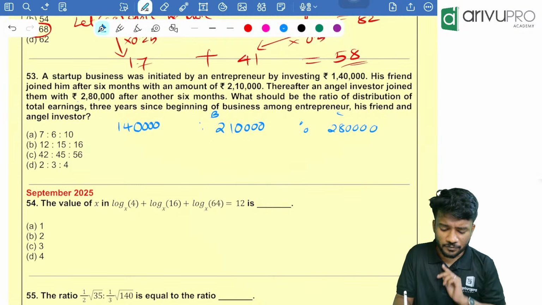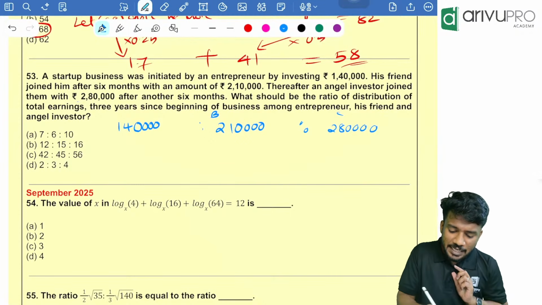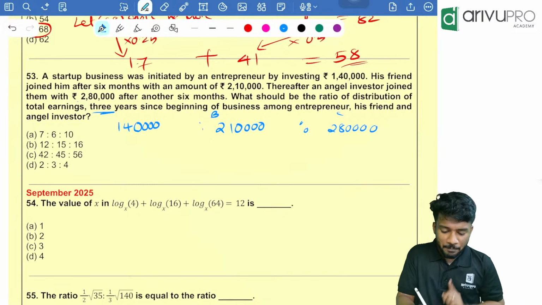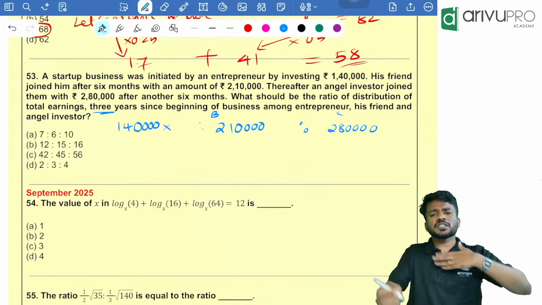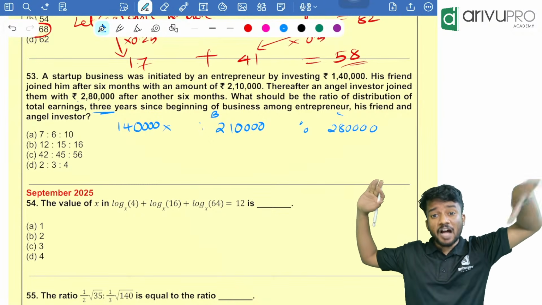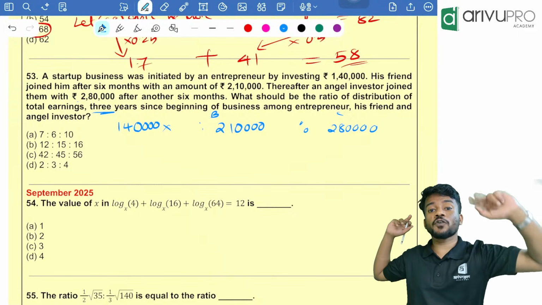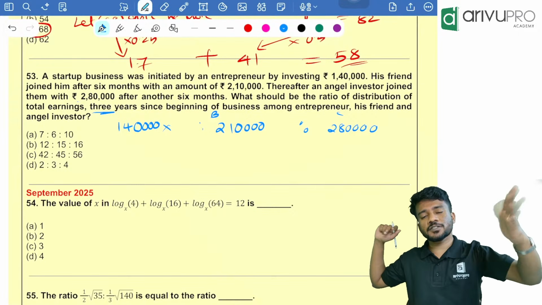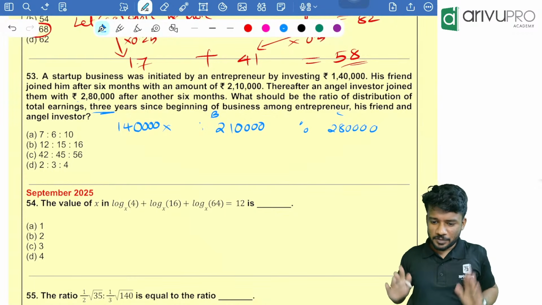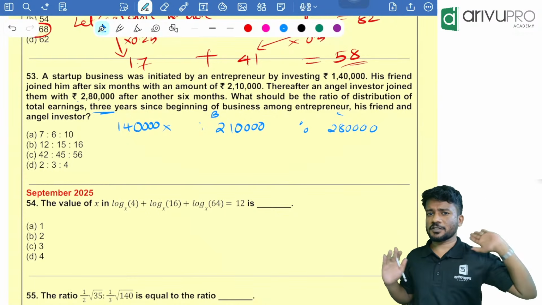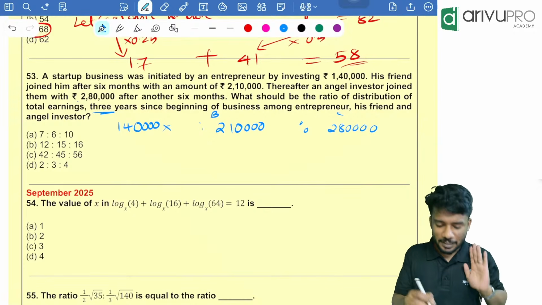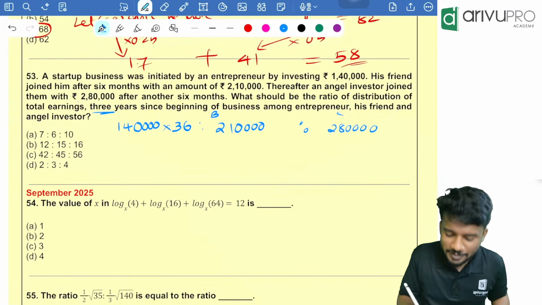What would be the ratio of the distribution of total earnings after 3 years? People, 3 years. You started a business today. After 3 years, how many months were you there? 3 into 12, that is 36 months.